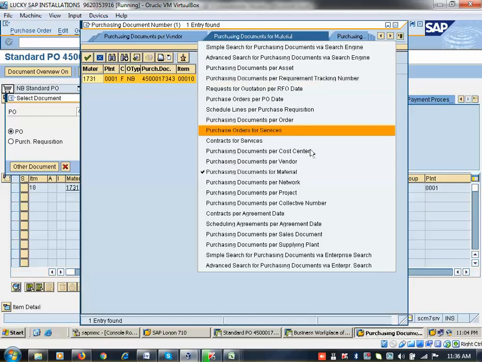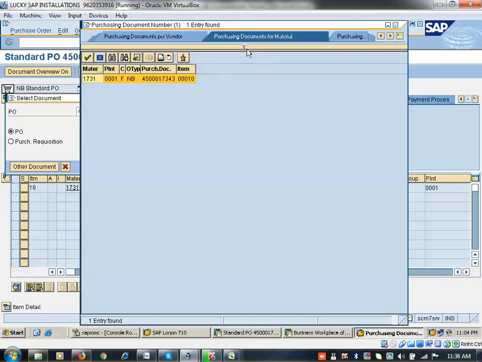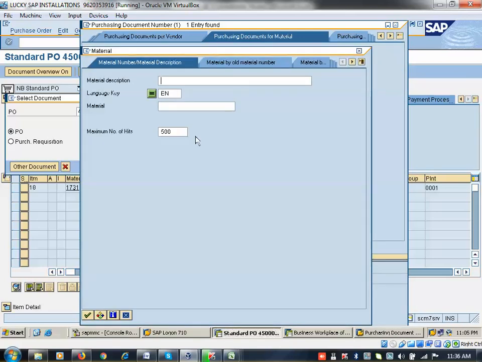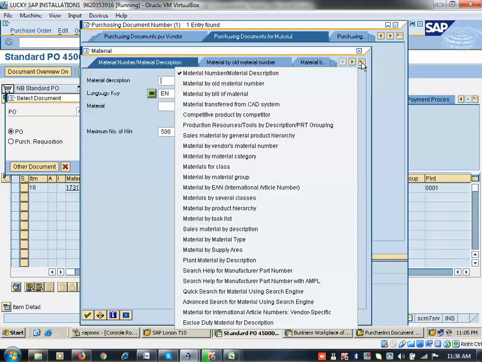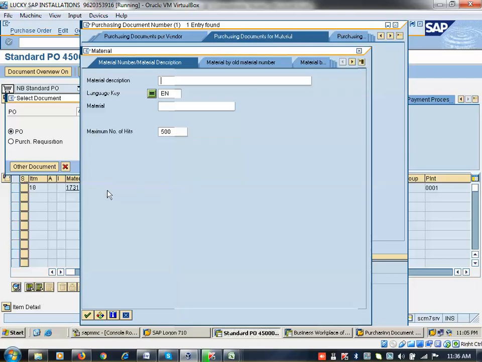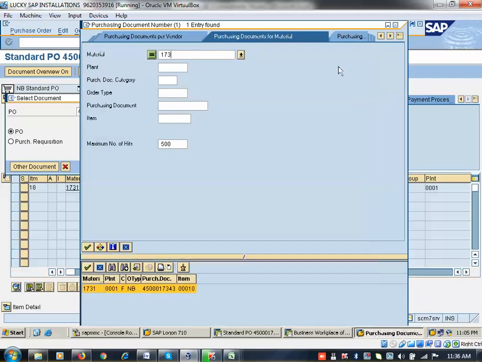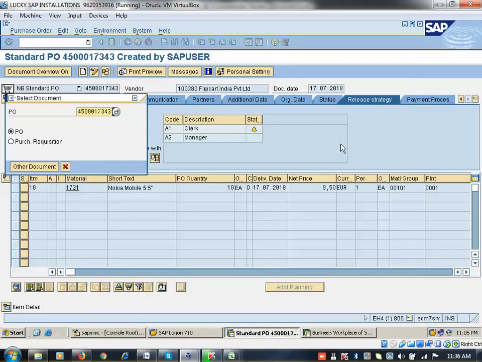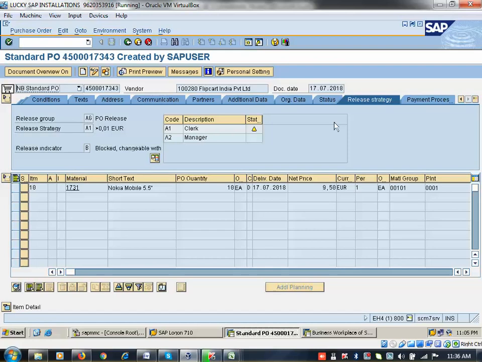Then I can come back here. Material. So then here 1730. Here multiple POs. See now. Material description. Multiple you cannot select. Only one you can select here. Material description, sorry. 1730. Click on enter. Only one PO created for this. Like this, date wise it shows different. Material wise it shows different. So any doubt here? So, PO release strategy.